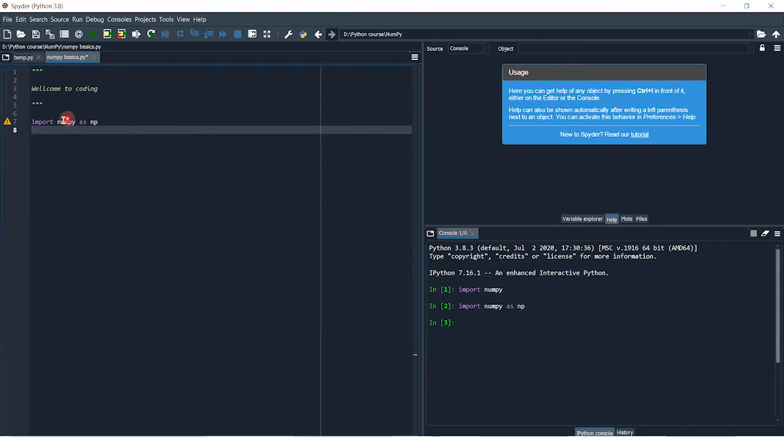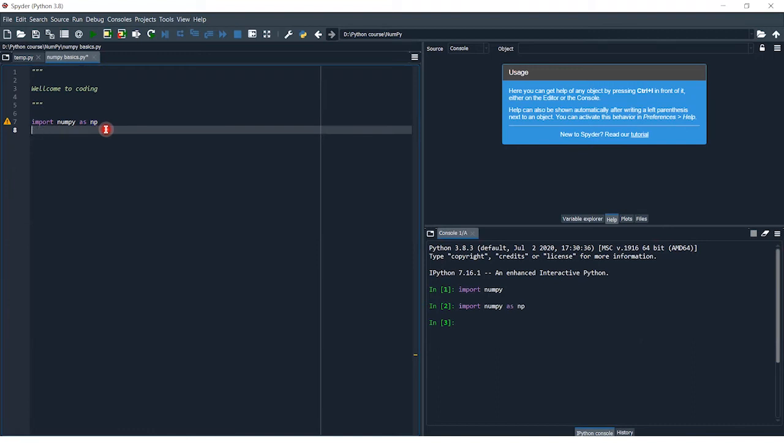That means numpy has a short name in this code. But as I write import numpy as np, I can't use the functions of numpy by typing numpy.